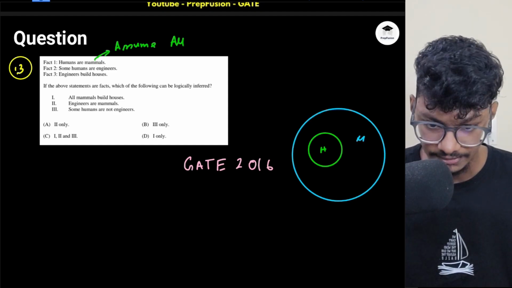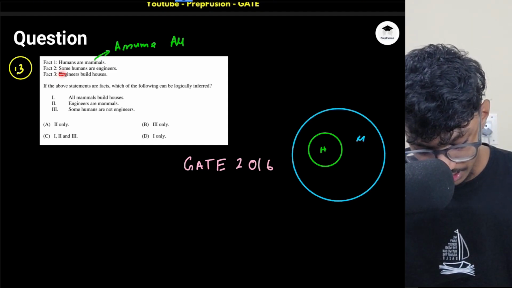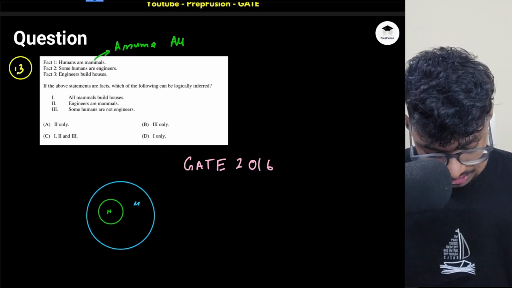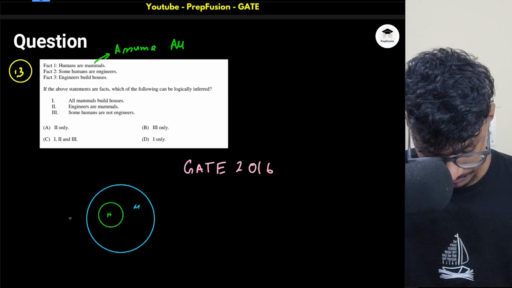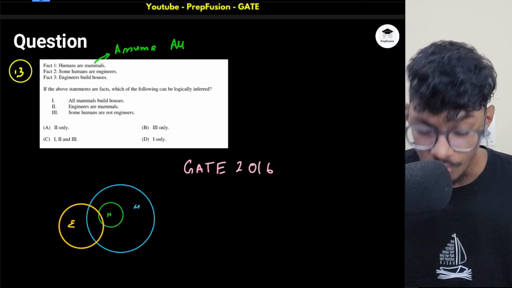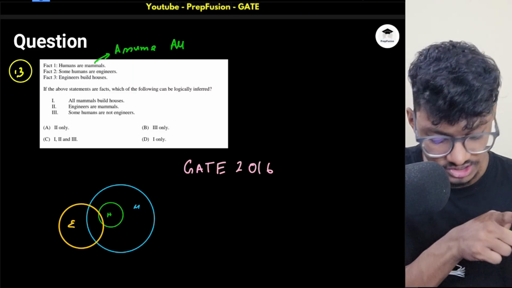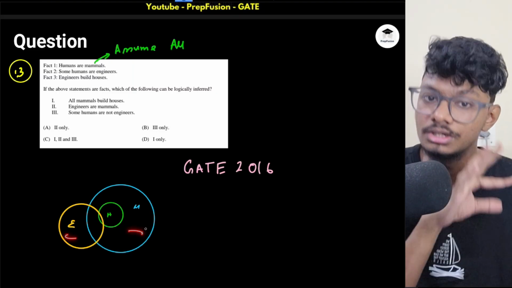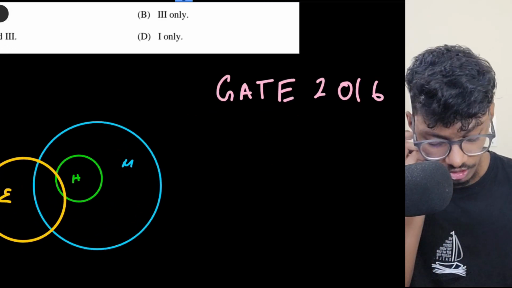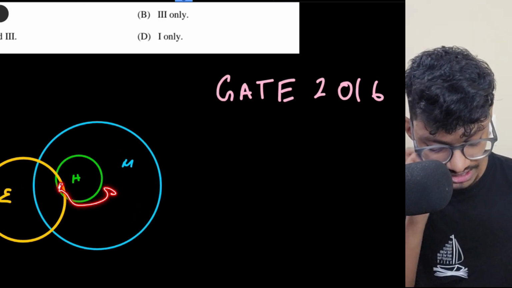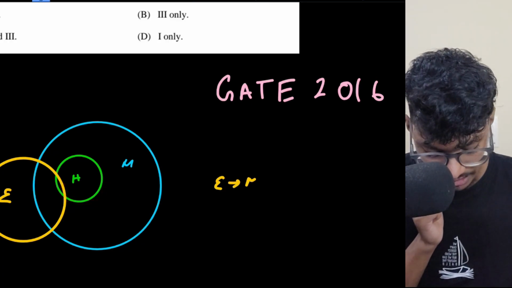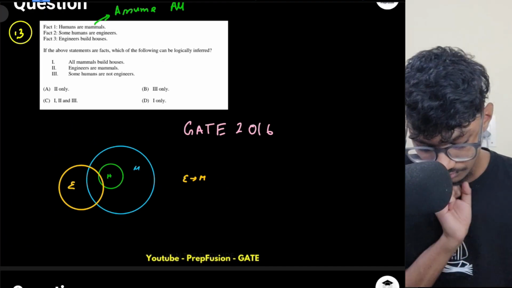So this is my mammals, right? Now, what is next? They're telling me some humans are engineers. So there is a common region between engineers and humans. If there is a common region between engineers and humans, can I say there has to be a common region between engineers and mammals as well? Why? Because all humans are mammals. So whatever this common region is has to be within the mammals as well. So a few engineers will be mammals. That is also a possible case.